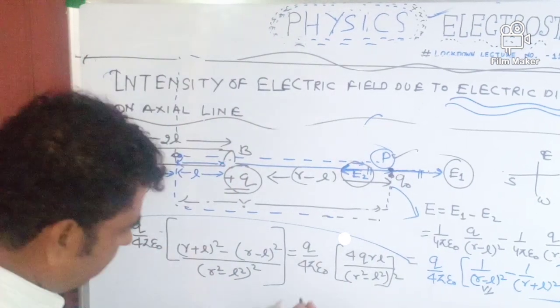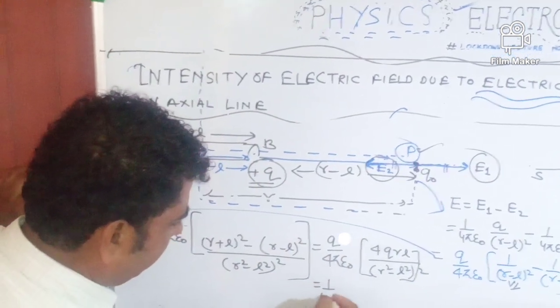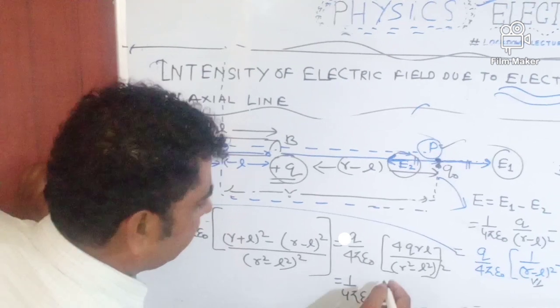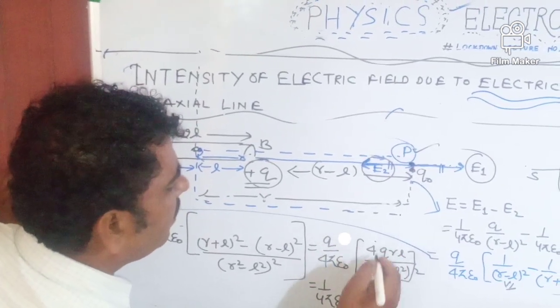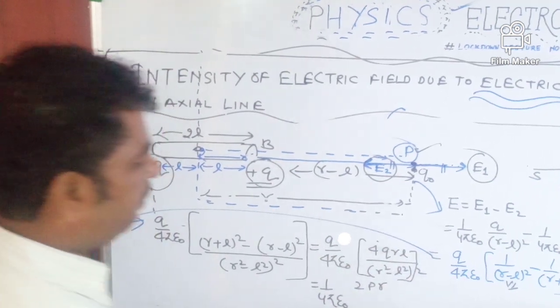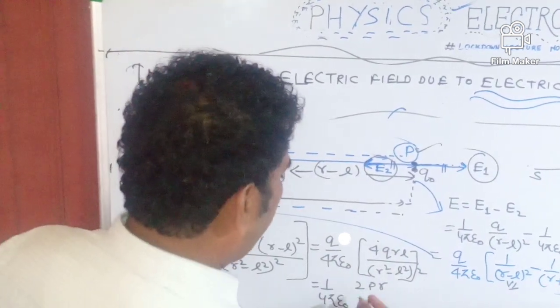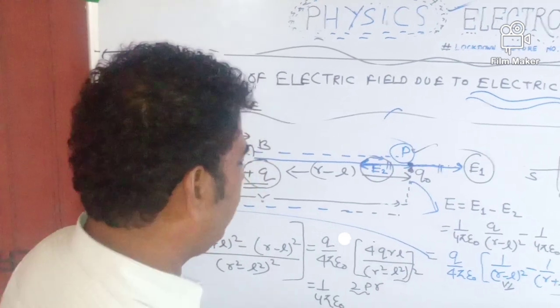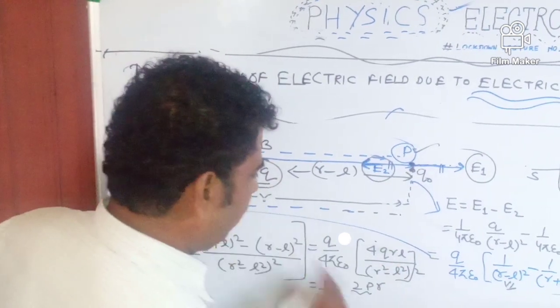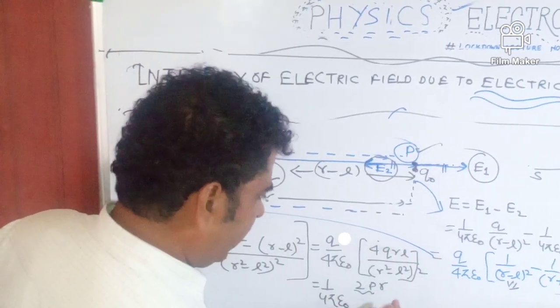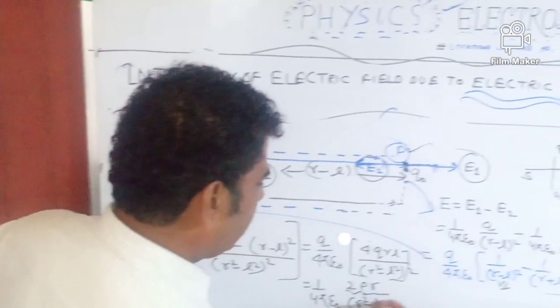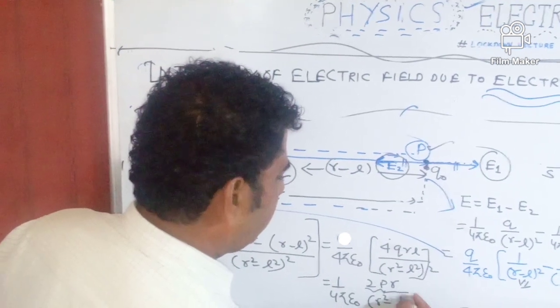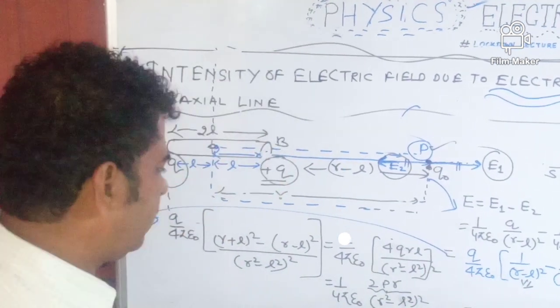Finally we can write 1 upon 4 pi epsilon naught, 2pr, because in place of 4QL we can write 2p. p means electric dipole moment, whose value is 2QL. So 2pr upon (r square minus L square) whole square, my dear students.